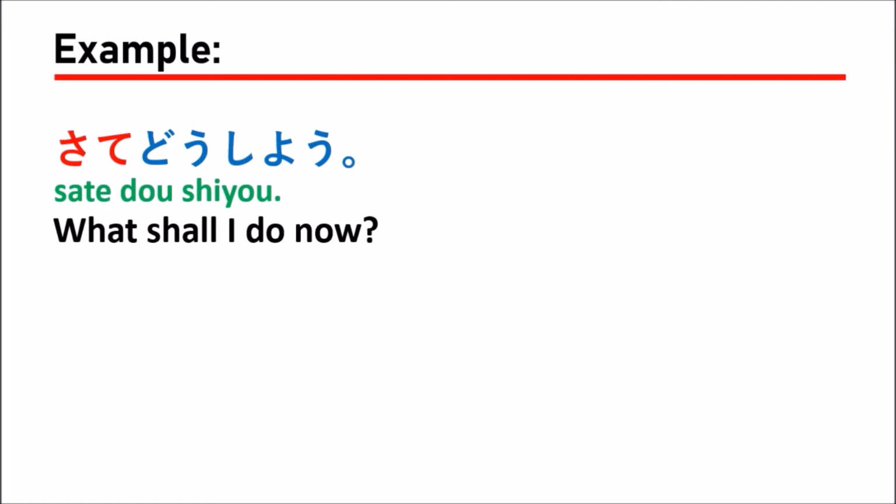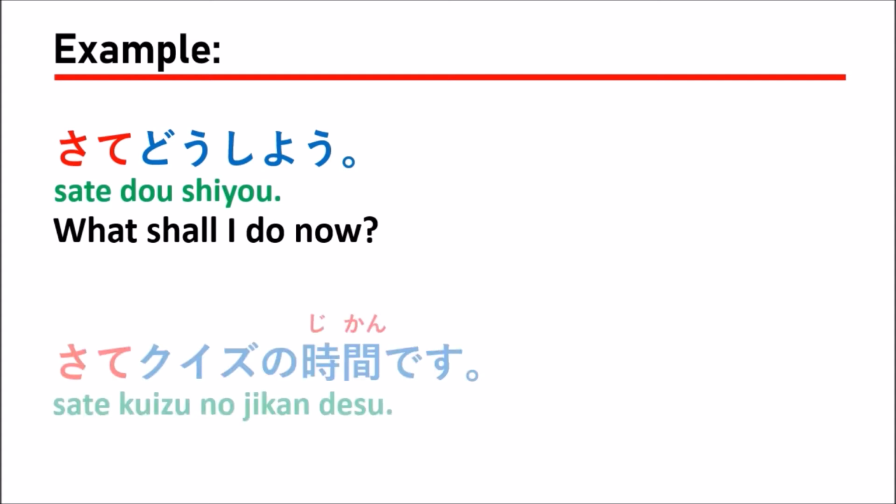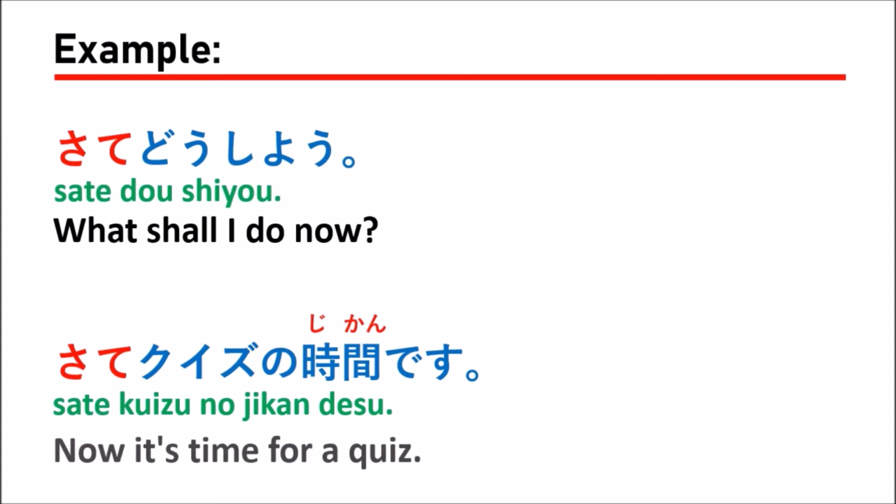Or then what should I do now? Something like this. And the next, さて、クイズの時間です。Which means, now it's time for a quiz.